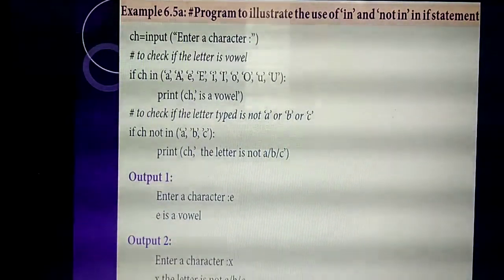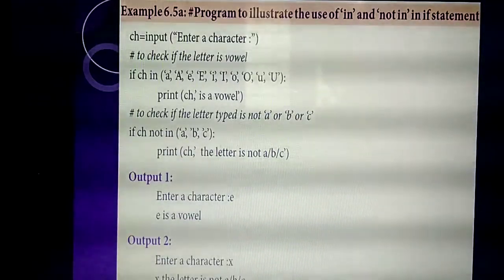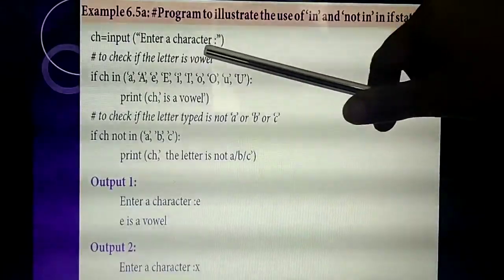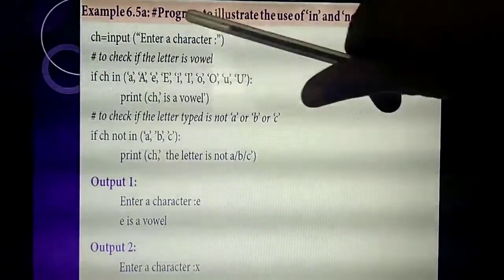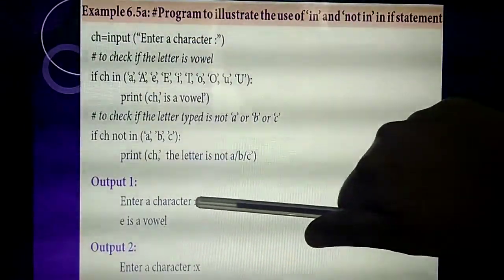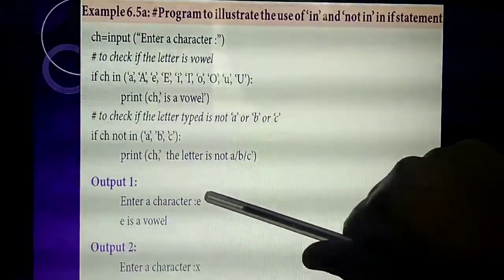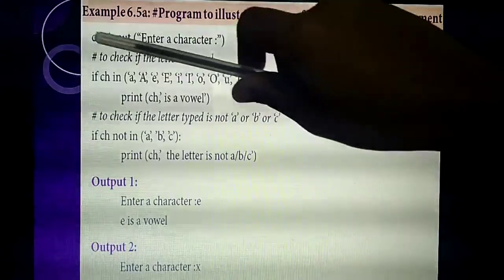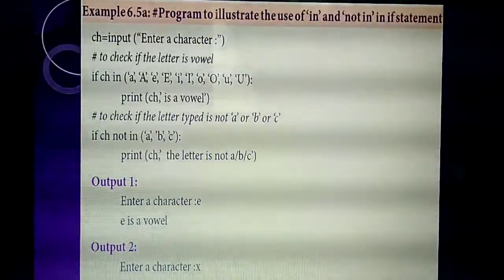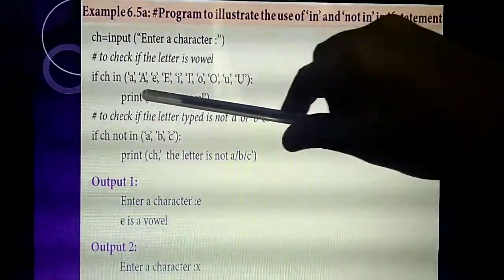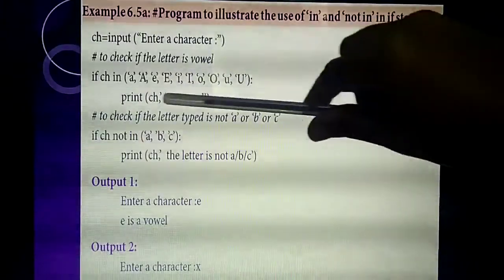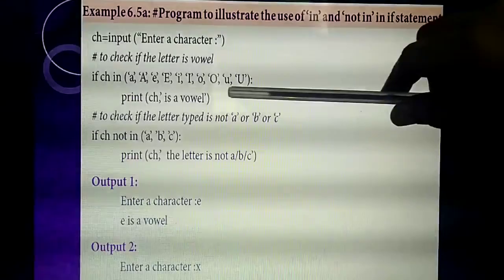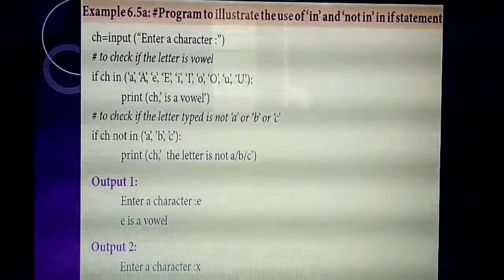Understand? So now we are executing the program. Which line will execute first? The first one, enter a character. Now I am entering the character E. Immediately it will check. The character is stored in which variable? CH. So it checks whether E is available in the vowel list. Yes, so this condition is true, and this statement will print as output: E is a vowel.